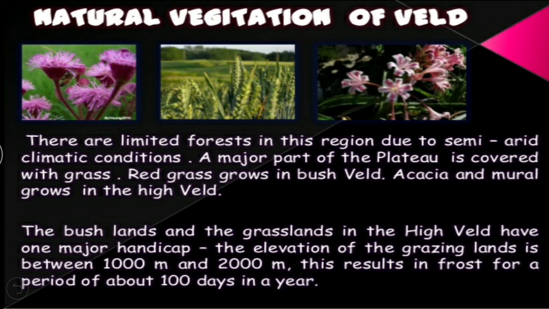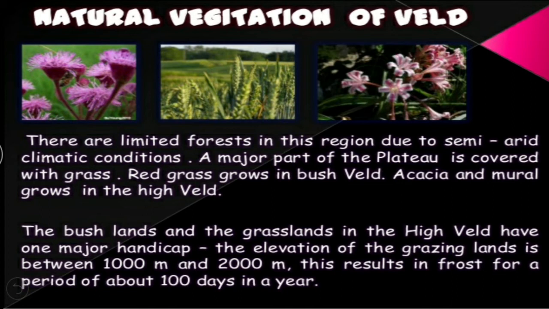Now, this is the natural vegetation of veld. There are limited forests in this region due to semi-arid climatic conditions. The major part of the plateau is covered with grass. Red grass grows in the bush veld, acacia grows in the high veld.